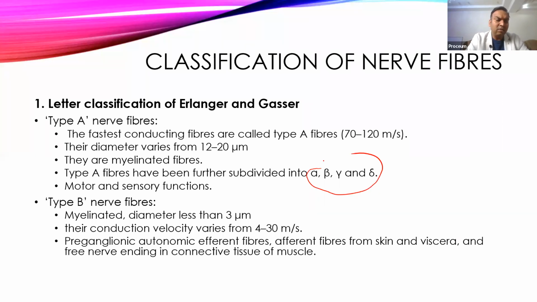Then come to another group of fibers, that is type B fibers. These are myelinated nerve fibers, but having a diameter less than 3 microns, and their conduction velocity varies somewhere around 4 to 30 meter per second. And these you will usually see in autonomic ganglions, and also some sensory fibers coming from the skin and viscera, and also free nerve ending fibers. These are responsible for pain conduction.